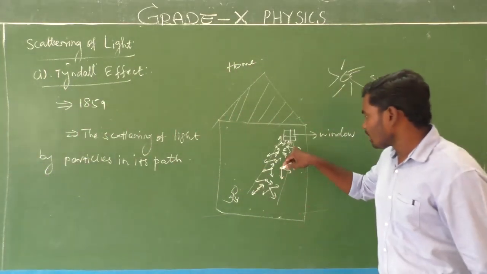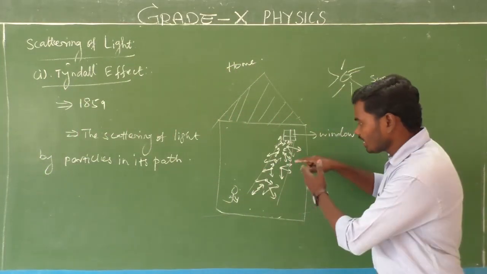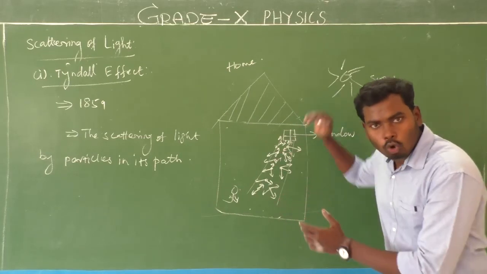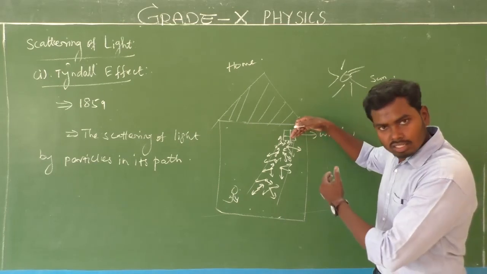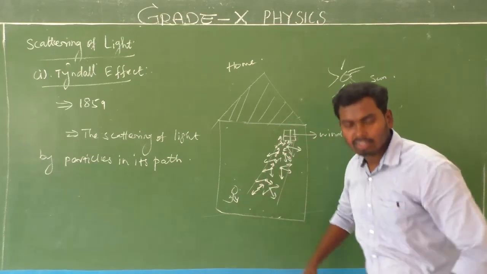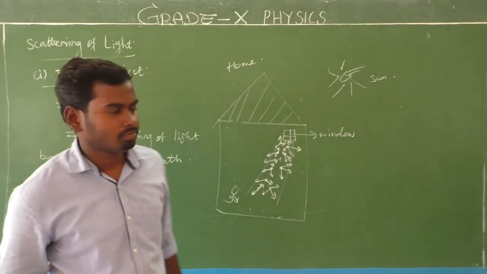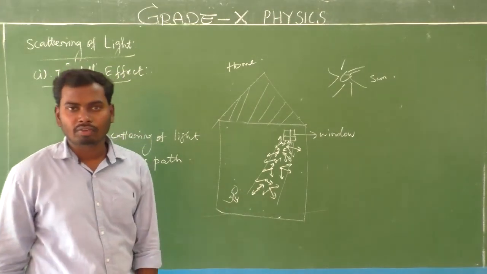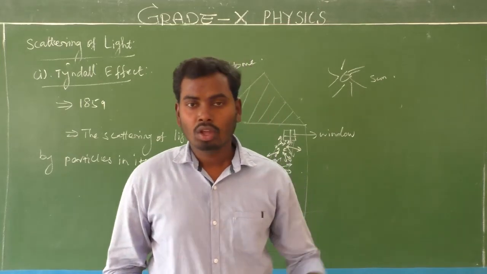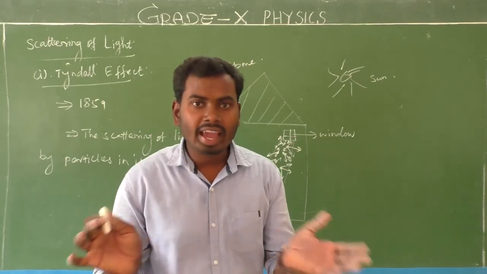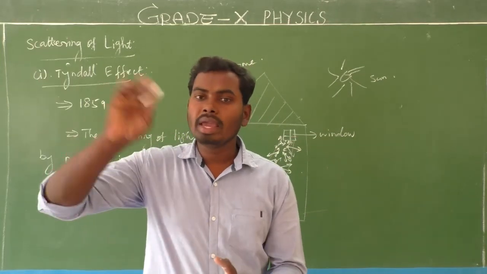The scattering of light by suspending particles present in its path, that is called the Tyndall effect. Very, very simple. So due to the Tyndall effect, we can see the beam of white light.